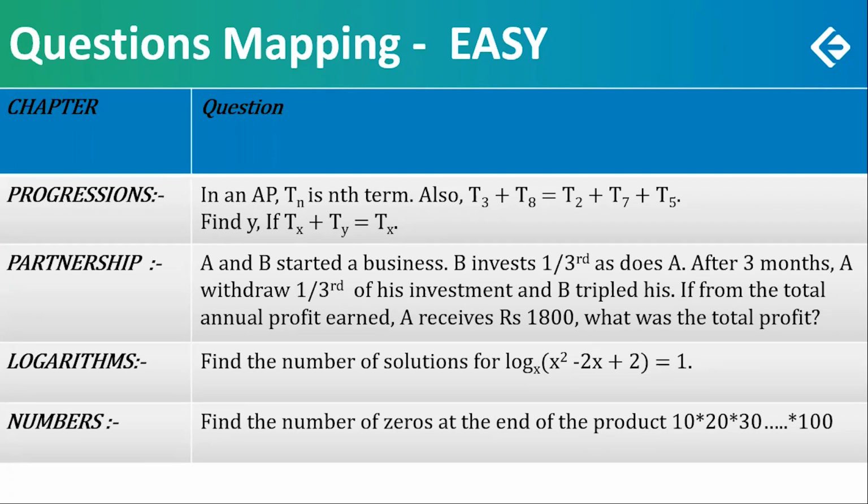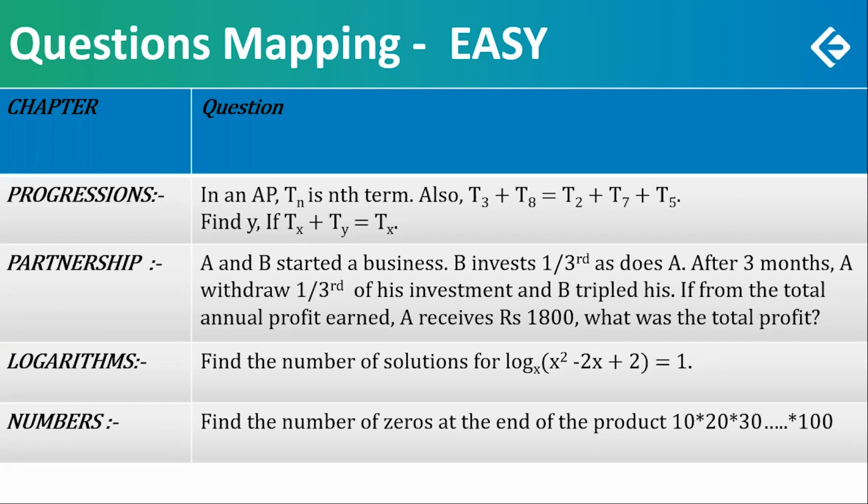Partnership is usually easy, but sometimes it may be a little lengthy, more in terms of time rather than difficult. This could have been that sort of a question which took up a little more time than an average question. A and B started a business.